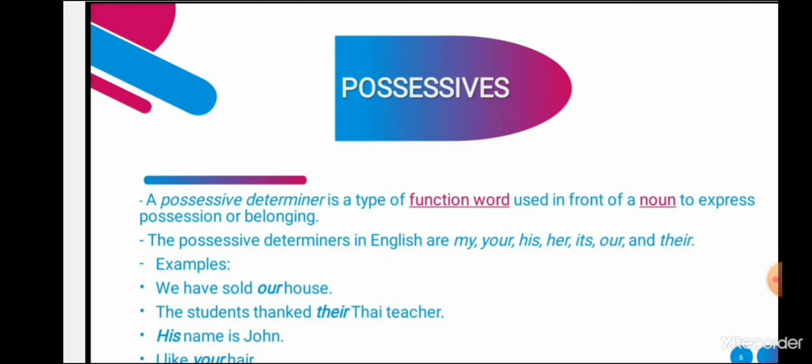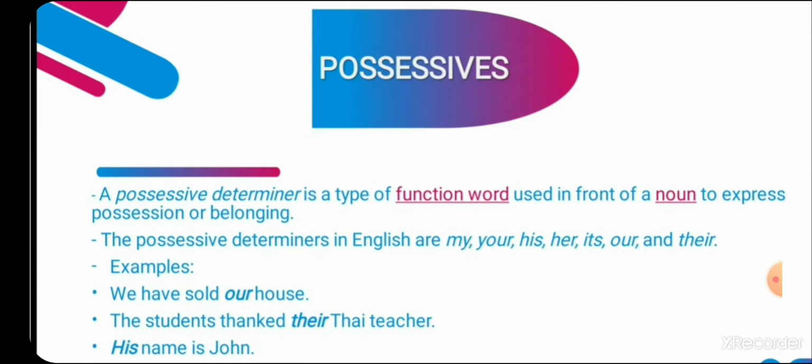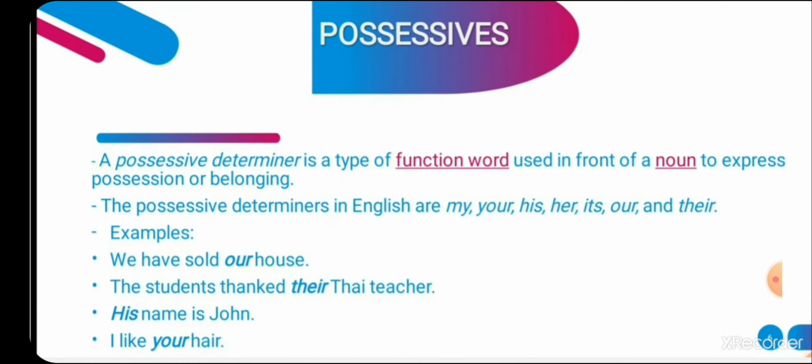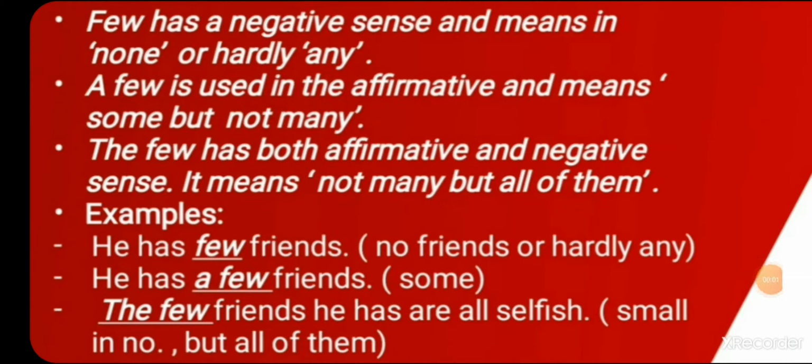Then students, let's talk about possessives. A possessive determiner is a type of function word used in front of a noun to express possession or belonging. The possessive determiners in English are my, your, his, her, its, our. Like, we have sold our house. Here our is a possessive determiner. The students thank their teacher. His name is John. Here his. Its is also possessive.